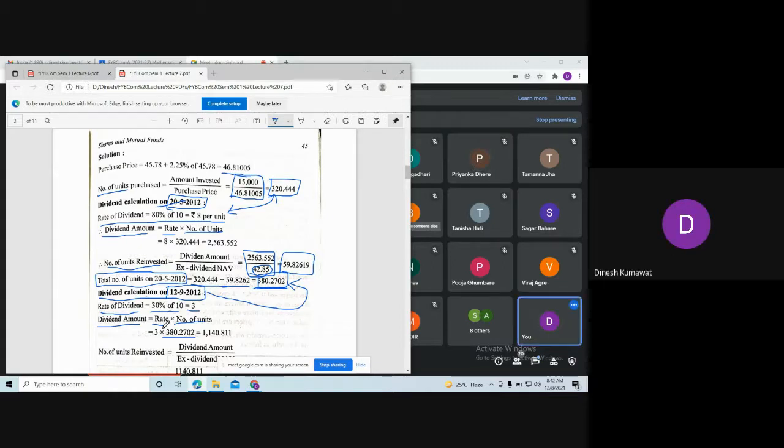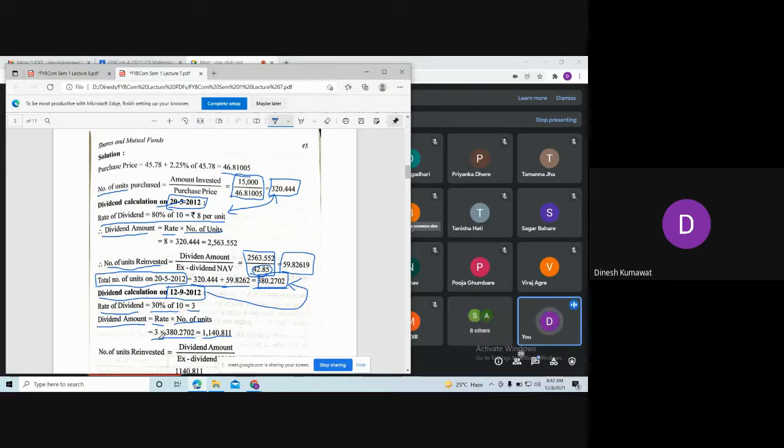Okay, so now you multiply these two quantities and tell me what is your answer for dividend amount. 1140.811. Okay, so this is our dividend amount.